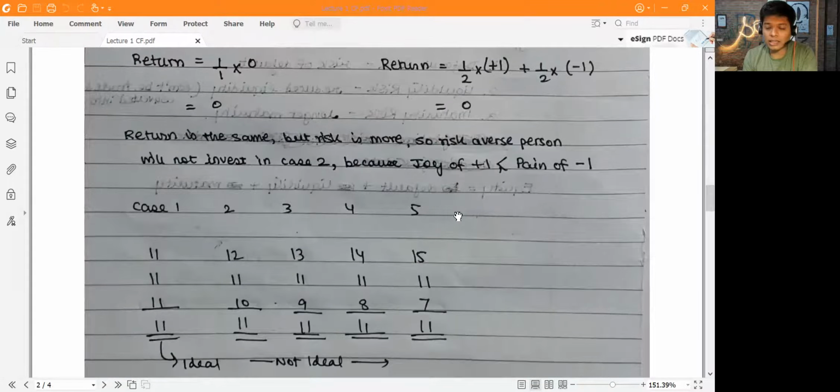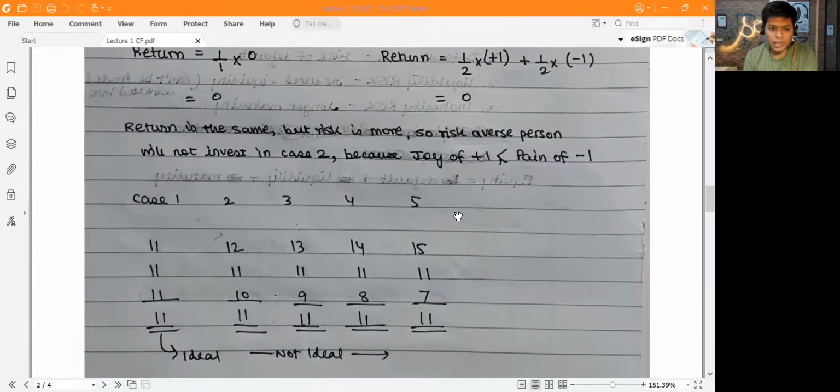Now, there was another thing that Sir mentioned. Yeah, so this is called mean preserved spread. Okay, so I'll write it down. There's a case number 1 where in all the 3 scenarios you get 11%, 11%, 11%. So that is the ideal place for a risk averse investor, because irrespective of the cases, you're getting 11%.